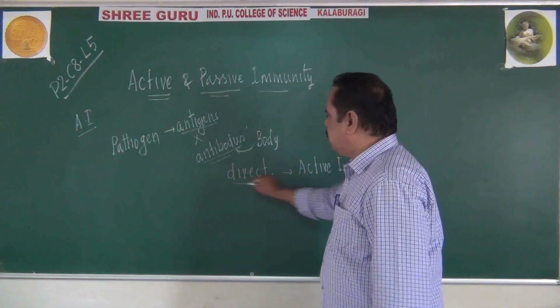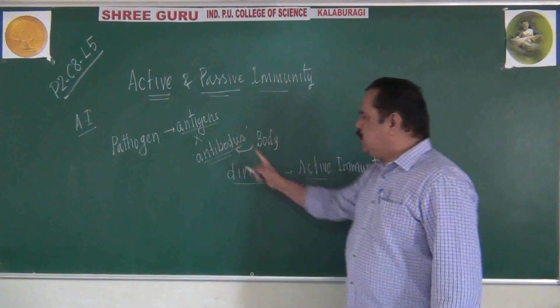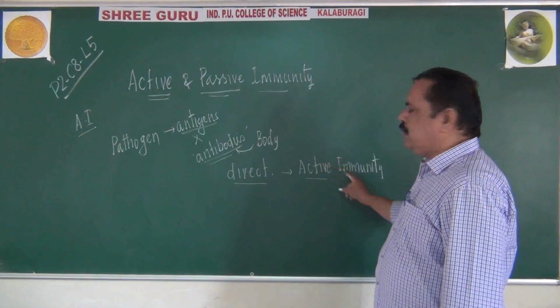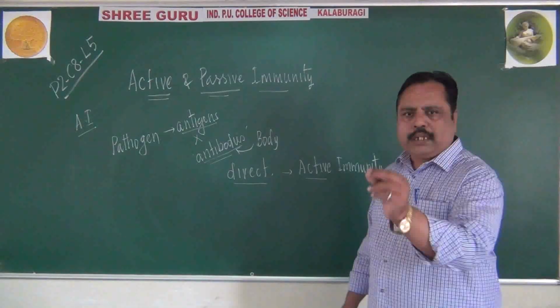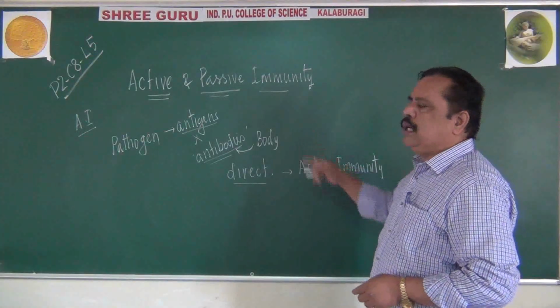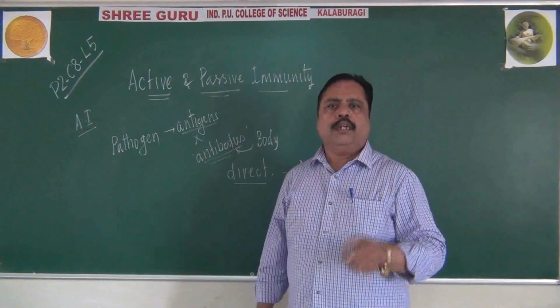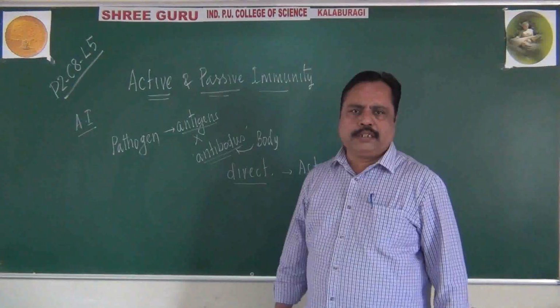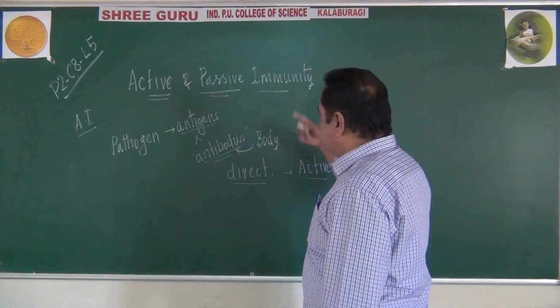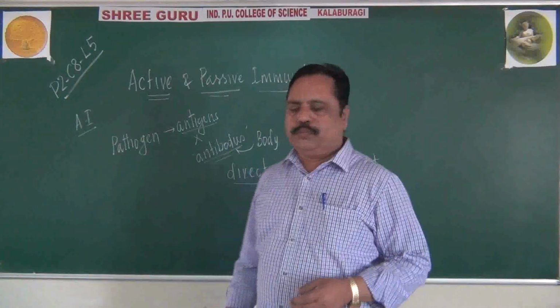That direct method is called active immunity. That means the pathogen activates our immune system. The pathogen triggers our immune system, induces our immune system, and our immune system becomes active. That is one category. Sometimes we may get antibodies from other sources also.